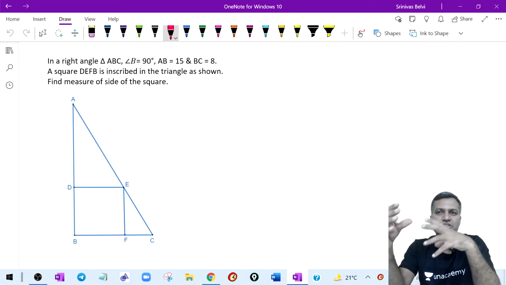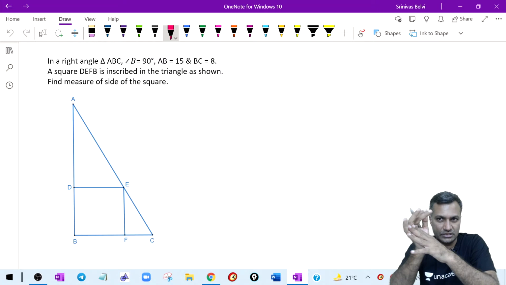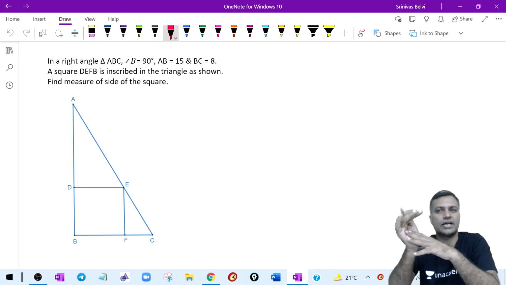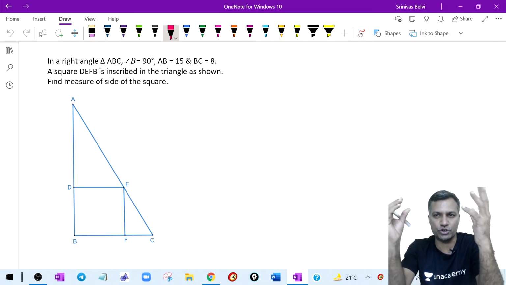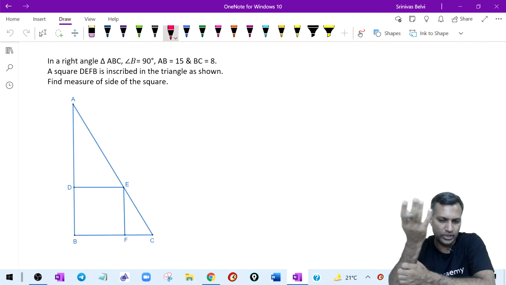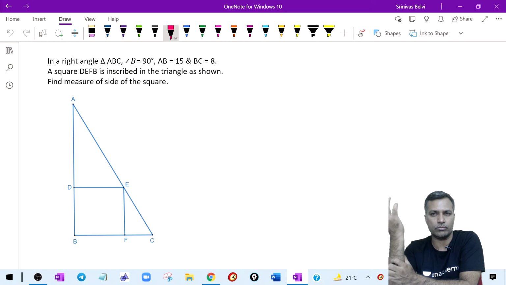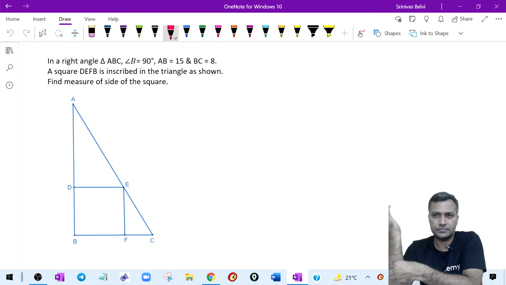Because your reflex actions have been not very encouraging since the time I started. I'm talking as a group, not as an individual. Is my understanding true, or am I giving less time? I feel it is appropriate. Right now only, present situation.